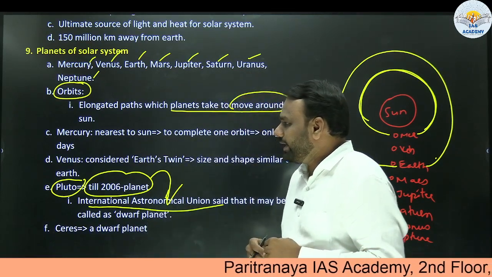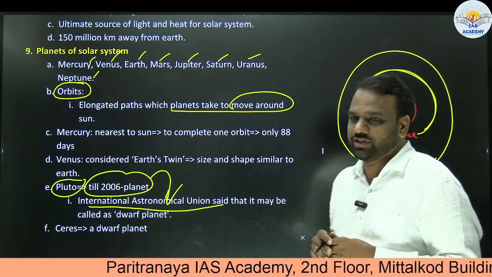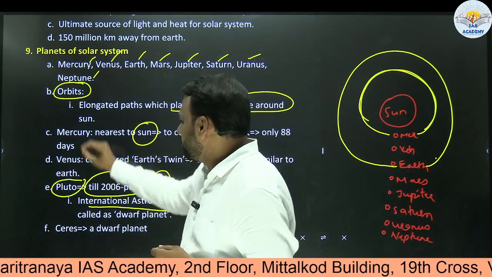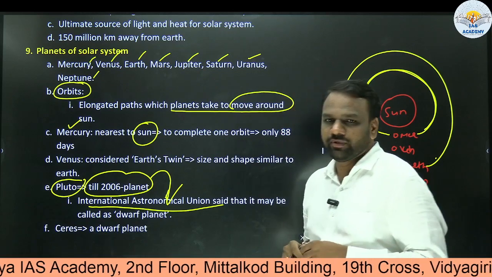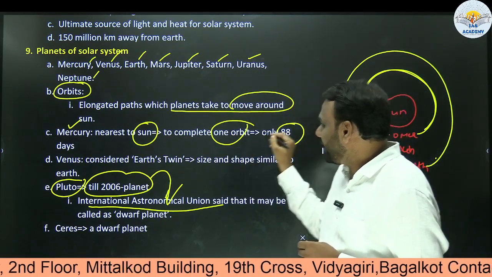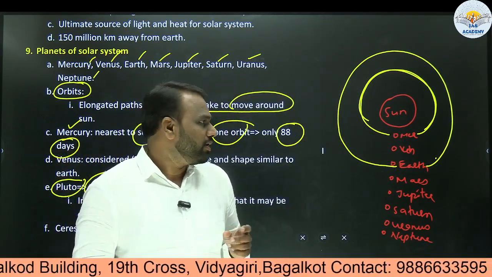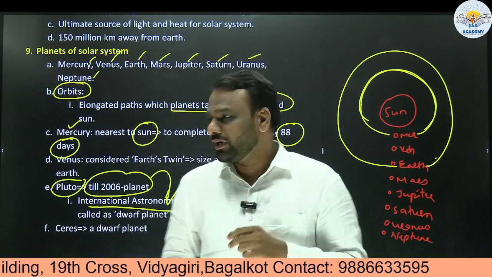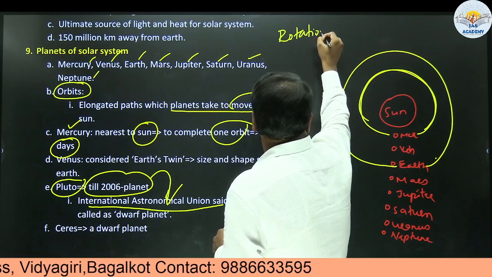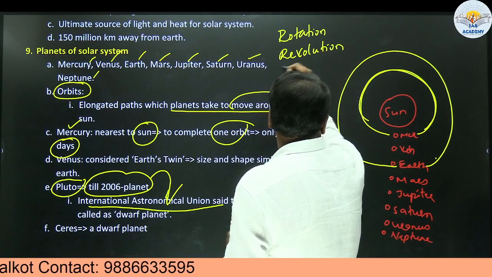Okay, orbits. Next, UPSC asks questions based on curiosity. So now, curiosity based: which is the planet nearest to the sun? Obviously we know it is Mercury. To complete one orbit, it takes only 88 days. So we need to understand here the difference between two important terms. One is rotation, another one is revolution. Rotation and revolution.